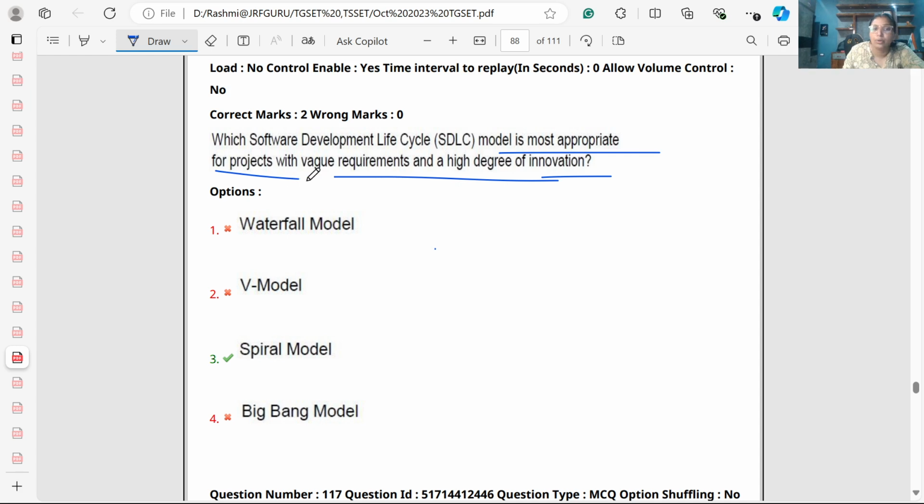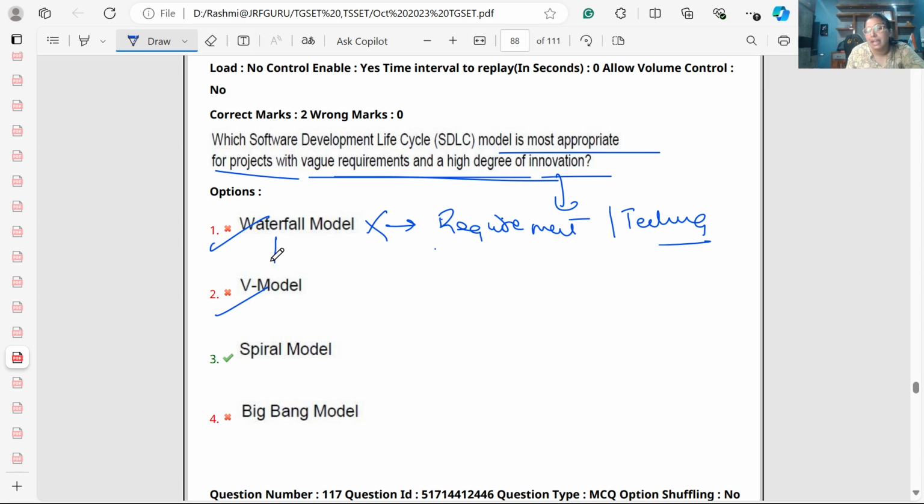If we have to do change, the requirements are changing frequently and a high degree of innovation is required, Waterfall cannot be applicable. The Waterfall model is applicable if we want to develop a system in which the requirements are well defined and technology is well established, then we can go for the Waterfall model.